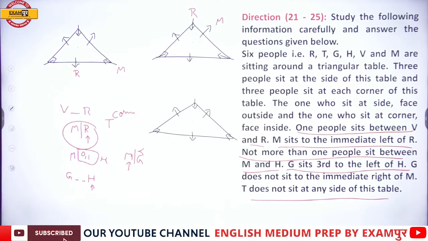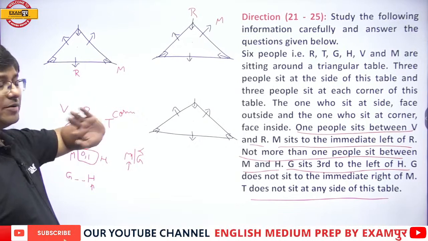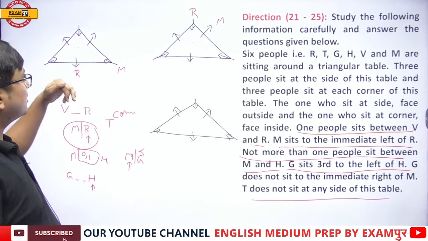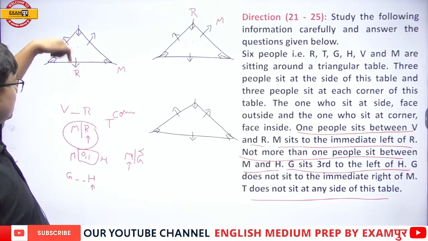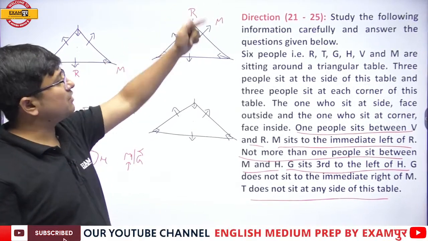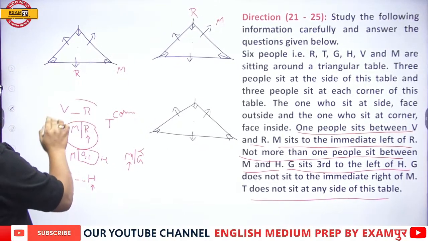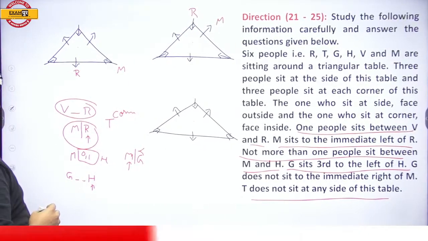So what I have tried to do is basically ensure that R's immediate left is M. R is facing southwards, so the immediate left is M over here. And here it is facing inwards, immediate left is M. Alright everyone. Now, one person between R and V.